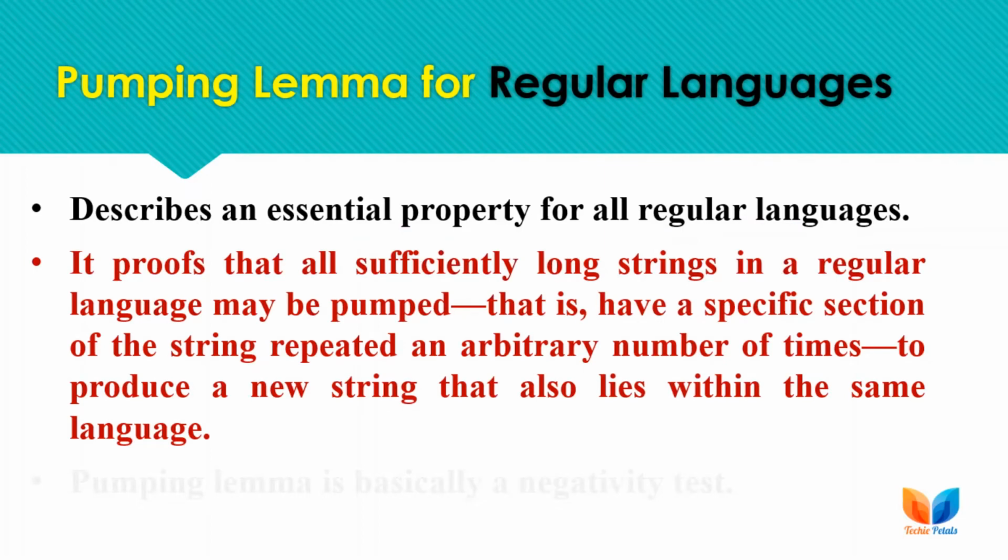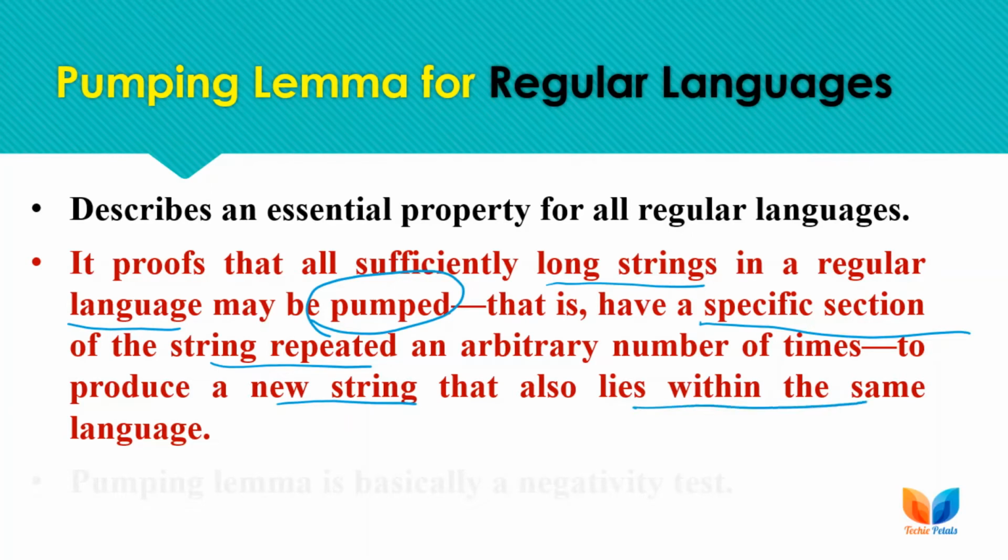We will prove this by taking a long string in the language. We take a sample string from the given language, and for that string we must find a specific section that can be pumped, and the repeated or new string must lie within the same language. If this condition fails, then we can say that the language is not regular, and we will have specific rules to prove this condition. This will be more clear to you once we start with the examples.